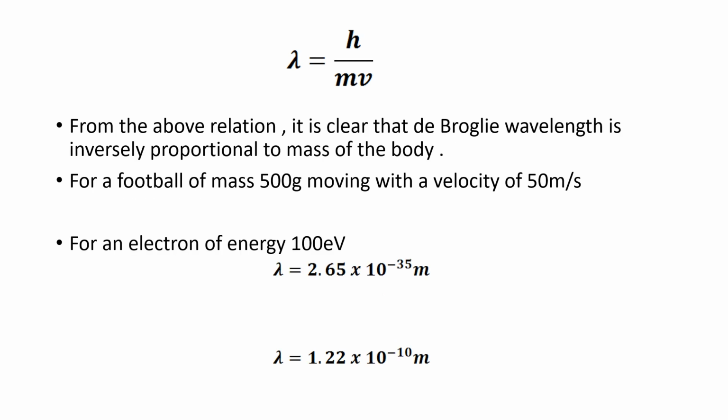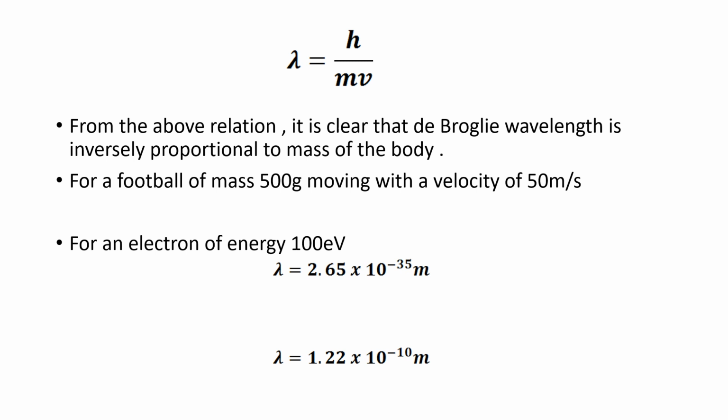Significance of this equation lambda is equal to h by mv is that it has incorporated both wave and particle aspects. Lambda related to a wave and m related to a particle. Actually, de Broglie had no direct experimental evidence to support this equation. But within a few years, this equation was verified by Davisson and Germer by their experiments involving the diffraction of electrons by crystals. Again, from the above equation, it is clear that de Broglie wavelength is inversely proportional to the mass of the body. That is, greater the particle's momentum, shorter its wavelength.